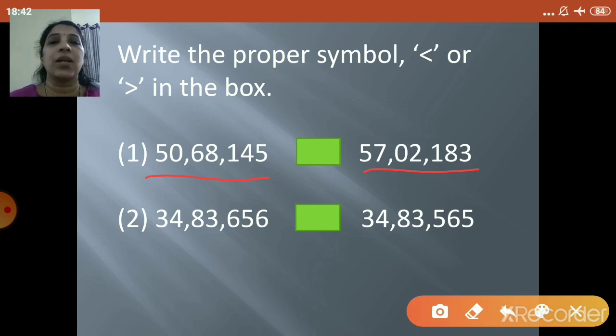So let's go to the second number. Now here it is 0 in the left hand side and in the right hand side it is 7. So 0 is smaller than 7. So that's the reason 57,02,183 will be greater. So you will put a greater sign than it 50,68,145. Let's take one more example.